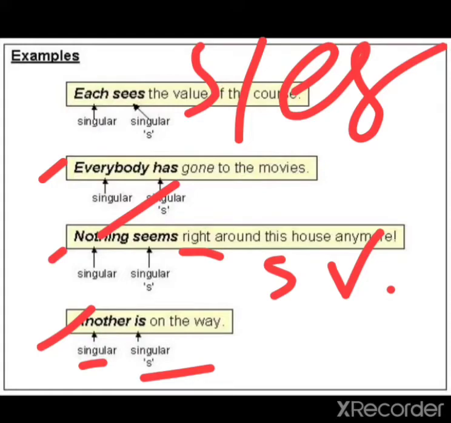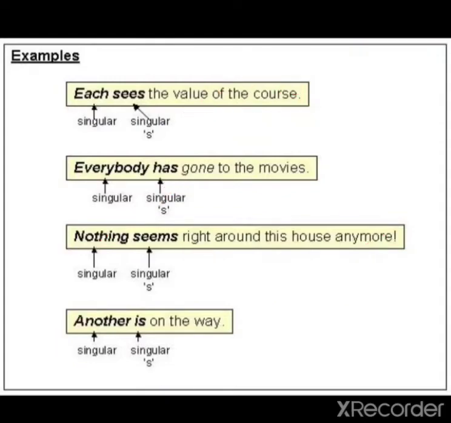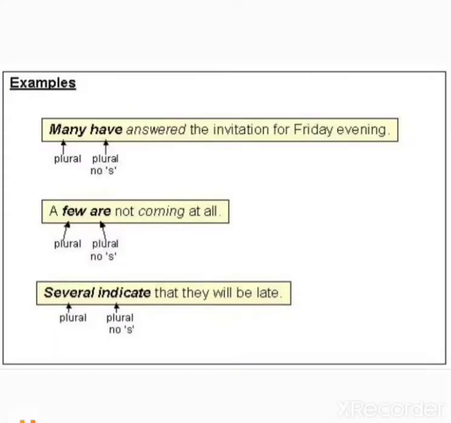Another is on the way. Another were on the way. Another are on the way. You cannot write another have. Okay. Singular verb will only follow. Come to the next examples.